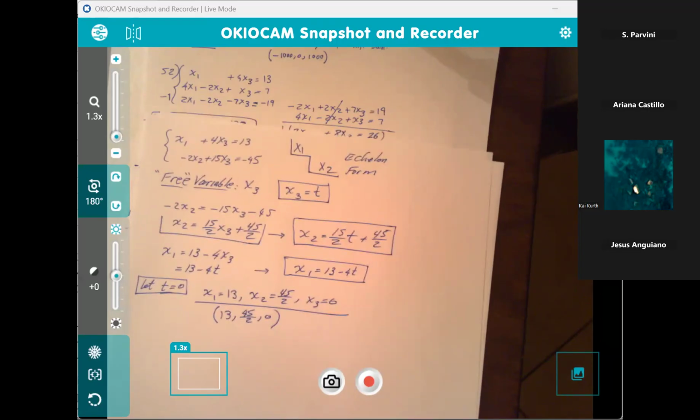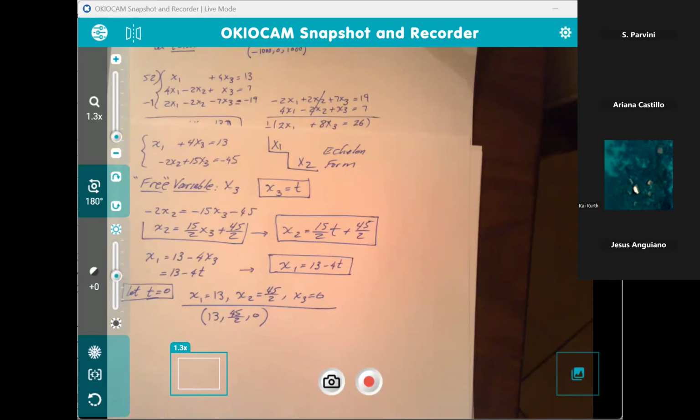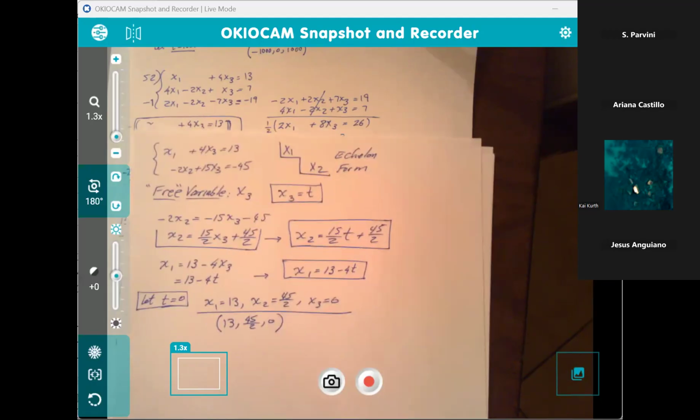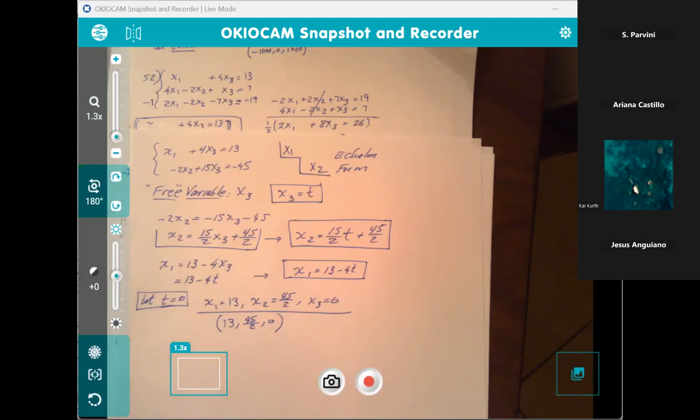Yeah, absolutely makes sense. But then again, for dependent systems, this is something that happens. The solutions are often given in parametric form. Now remember, we chose the free variable x sub 3. Somebody else says, you know what, I want x sub 1 to be my free variable. That's fine.